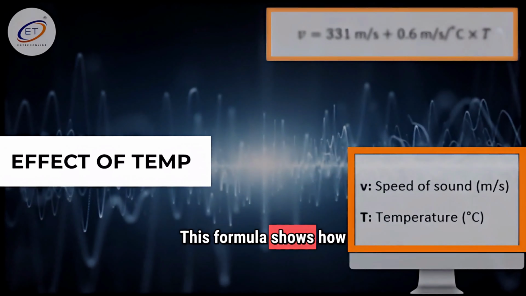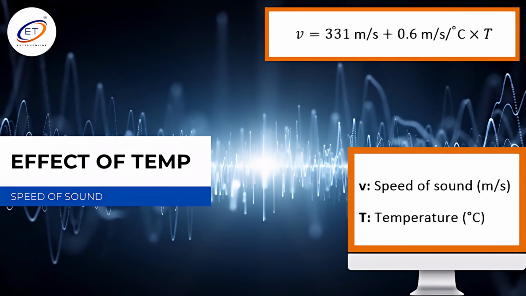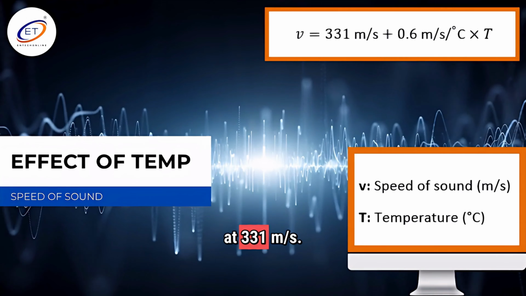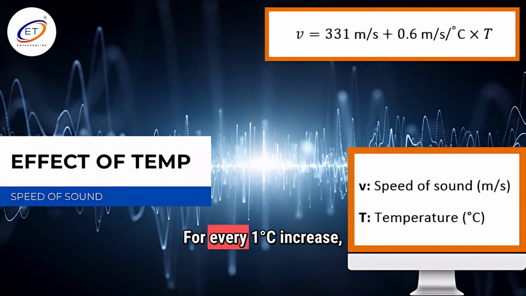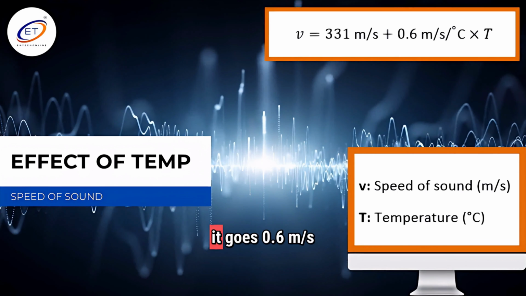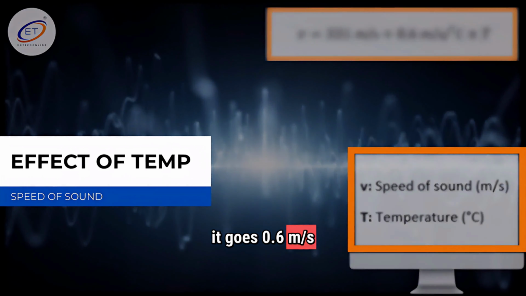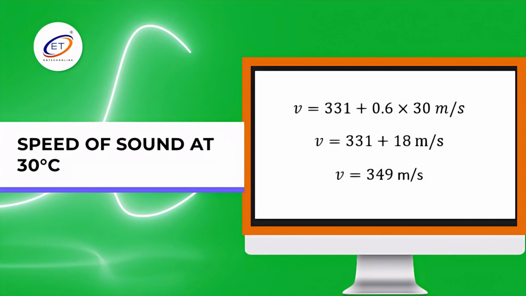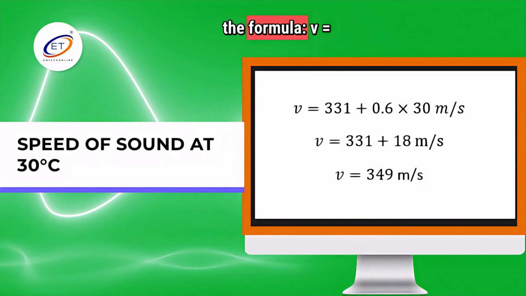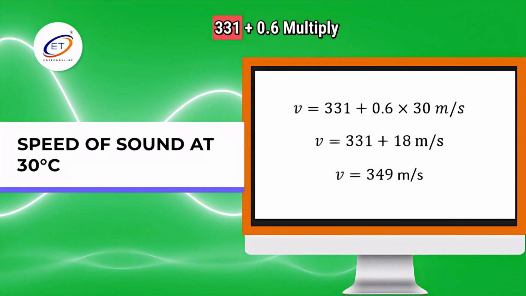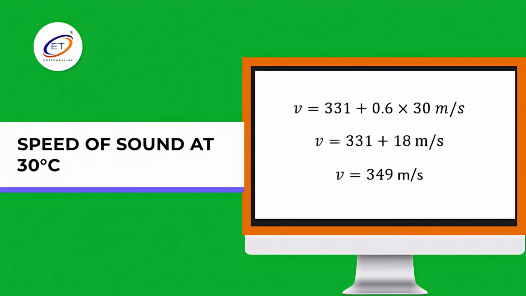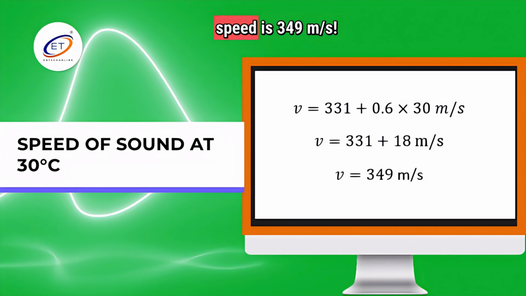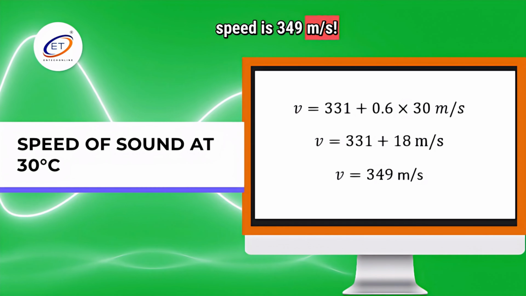This formula shows how sound speed changes with air temperature. At 0 degrees Celsius, sound travels at 331 meters per second. For every 1 degree Celsius increase, it goes 0.6 meters per second faster. Let's find the speed of sound at 30 degrees Celsius. Plug the temperature into the formula. V equals 331 plus 0.6 multiply 30. That's V equals 331 plus 18, so the speed is 349 meters per second.